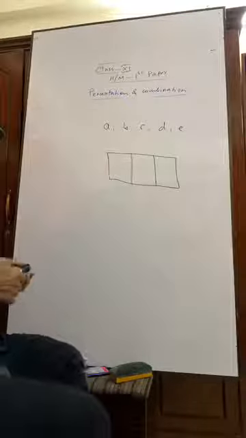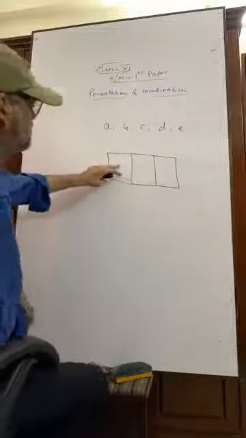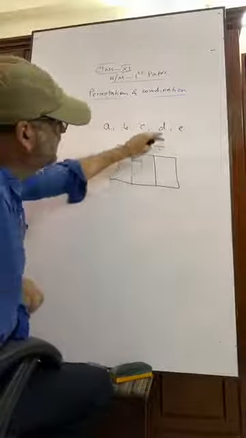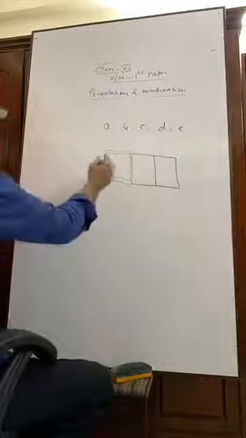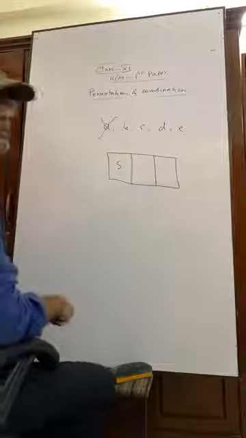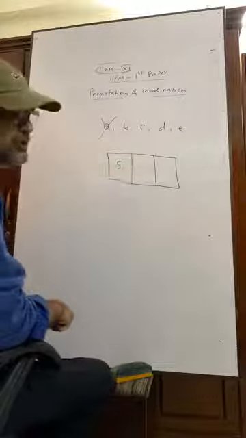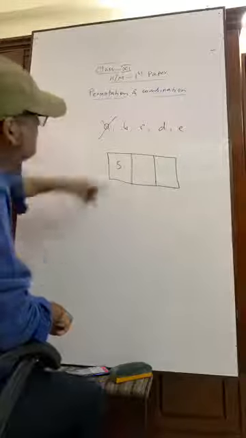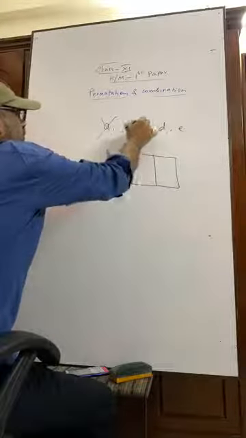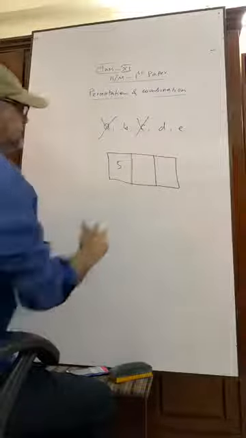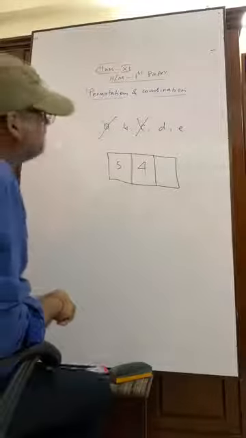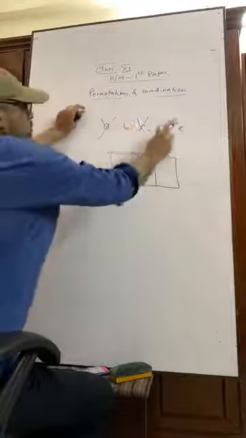Okay, let's see. For the first position, we have 5 options. A can sit here, B can sit here, C, D, or E can sit here. So for the first position, we have 5 options. For the second position, we are left with 4 options: B, C, D, E. Any of these 4 can sit here. And for the third seat, we have 3 options.